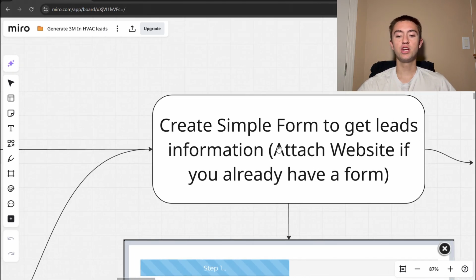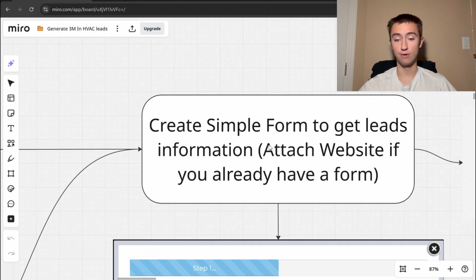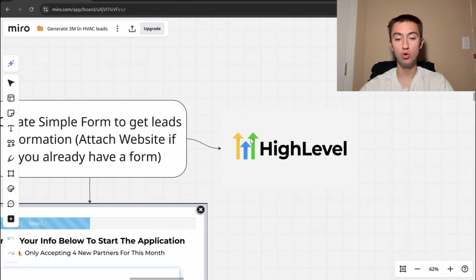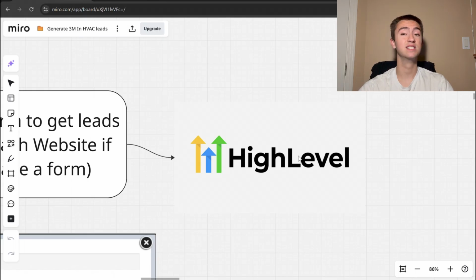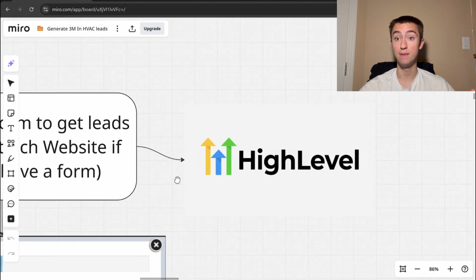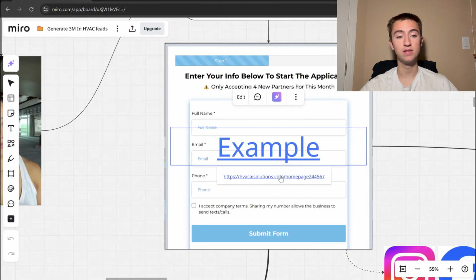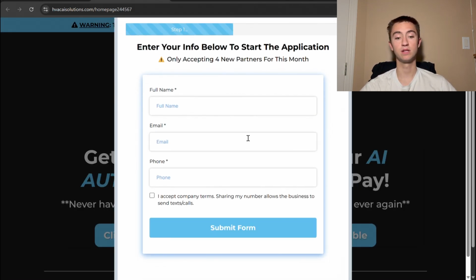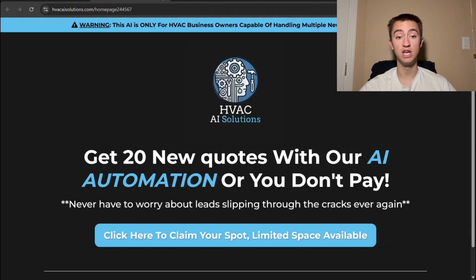And then from there, you're going to create a simple form to get the leads' information, or if you already have it on your website, you're going to attach your form just to get the leads' information. Now, if you don't have one, you can create a simple one through Go High Level. What Go High Level is, it's the CRM we're going to use to house all of these systems. So this is kind of the house that all the AI agents work together in, if that makes any sense. And it's going to look something like this. You can have this set up through your funnel, and the lead can fill out their name, their email, their phone, and that's pretty much it.